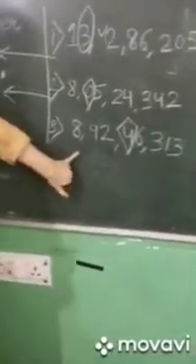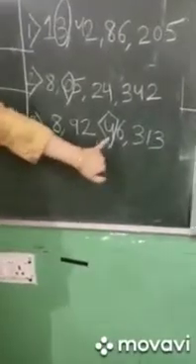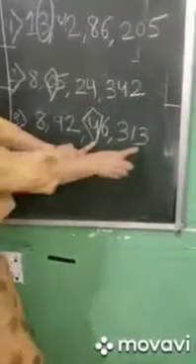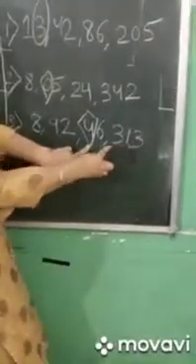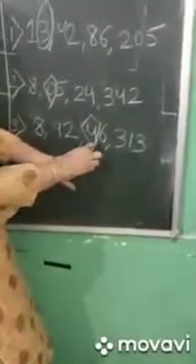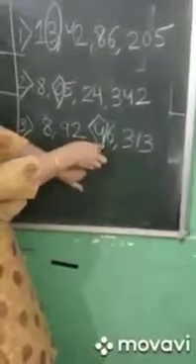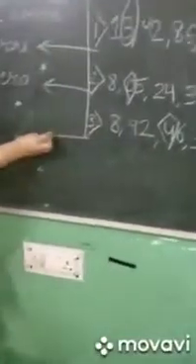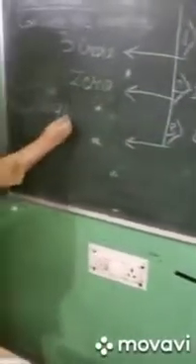In the third question, we have to find out the place value of 4 in this number. So let's start. Ones, tens, 100, 1000, 10,000 means 4 10,000 is the place value of 4 in this number. 4 10,000.